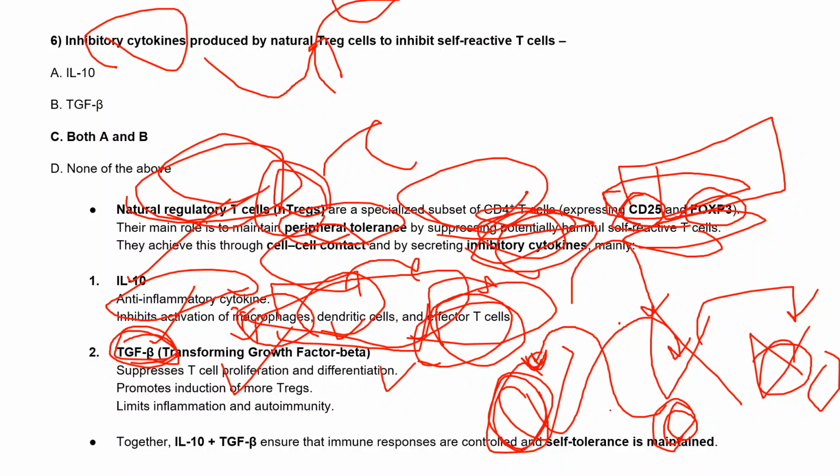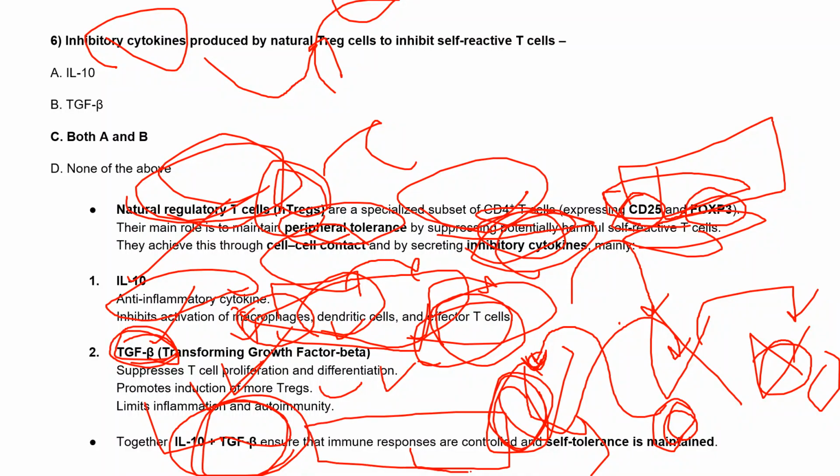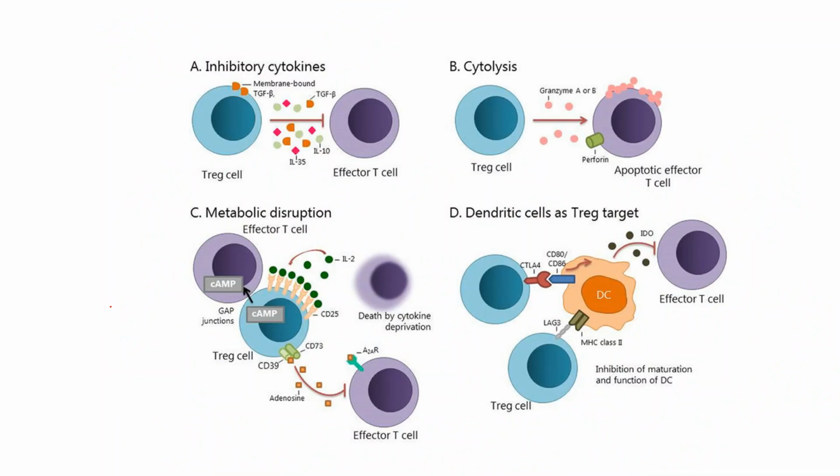In this way, these are also inhibitory cytokines which are produced by these T regulatory cells so that they can promote the induction of more T regulatory cells and limit the inflammation and autoimmunity. So together IL-10 and TGF beta ensure that immune responses are in controlled situations and also self tolerance is maintained. So these are the two, IL-10 and TGF beta. These are the inhibitory cytokines.